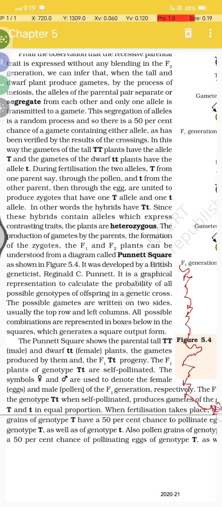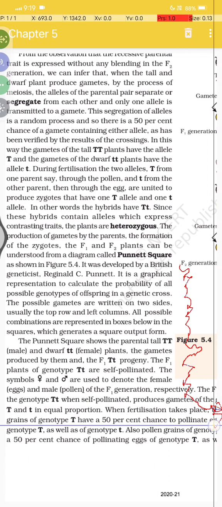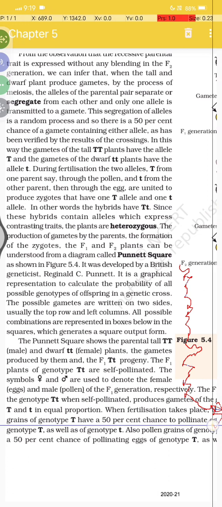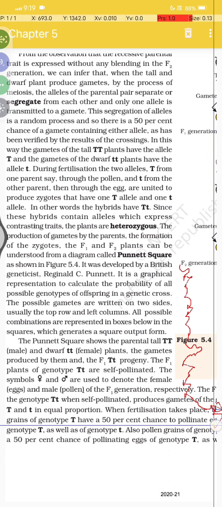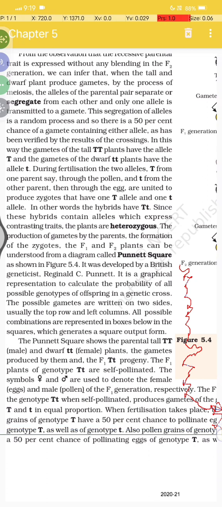When fertilization takes place, pollen grains of genotype T have a 50% chance to pollinate eggs of genotype T as well as eggs of genotype small t.